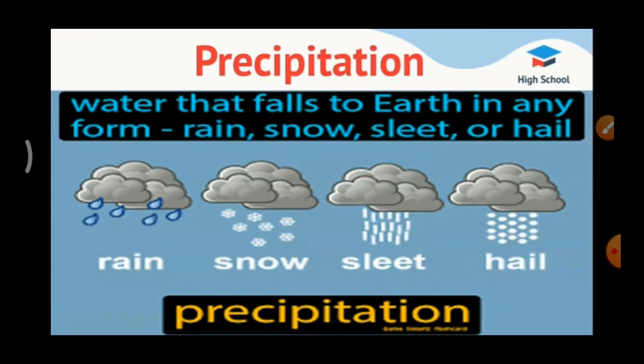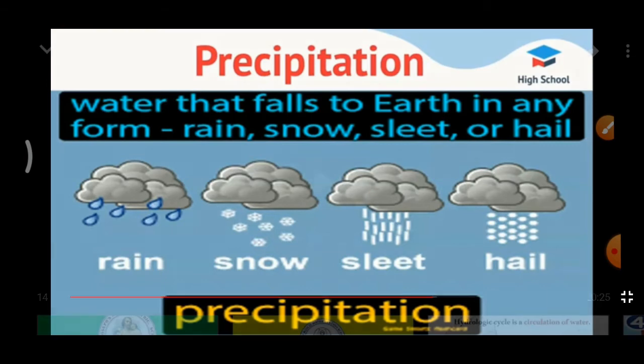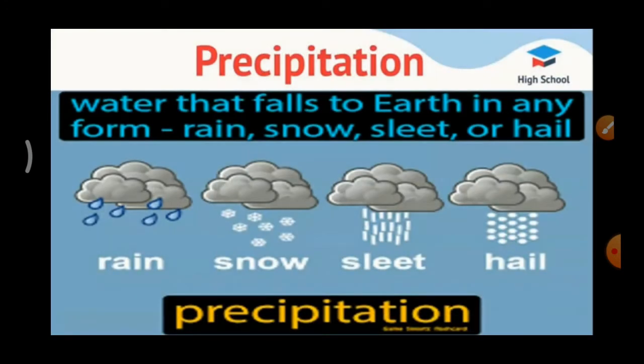Next one, freezing rain. Sometimes raindrops falling through cold air near the ground do not freeze in the air. This is called freezing rain.